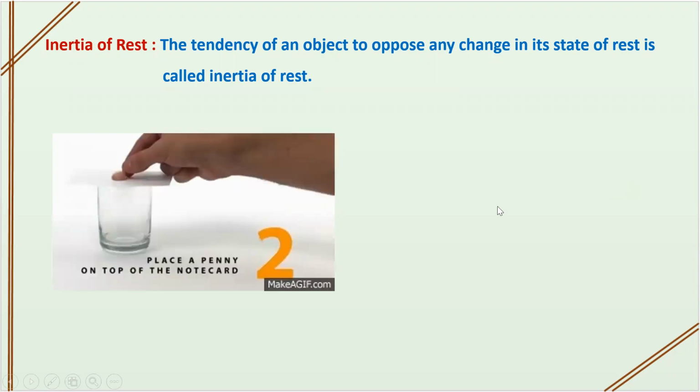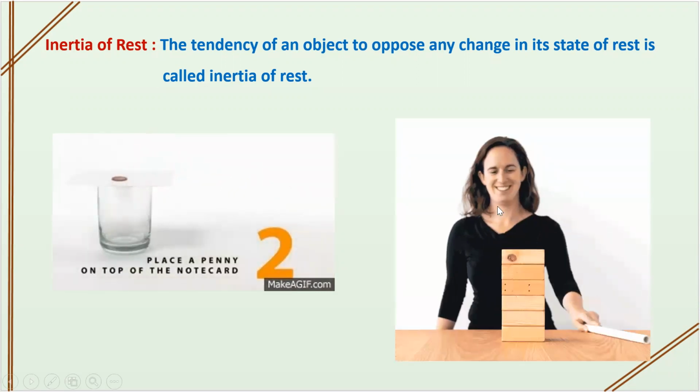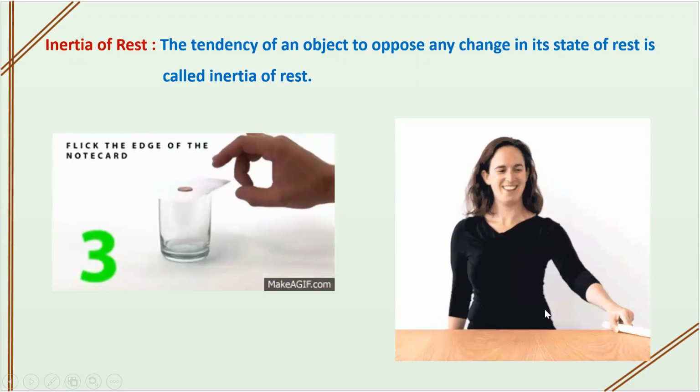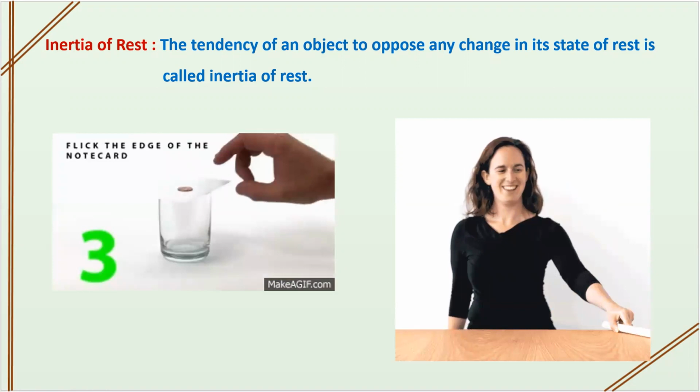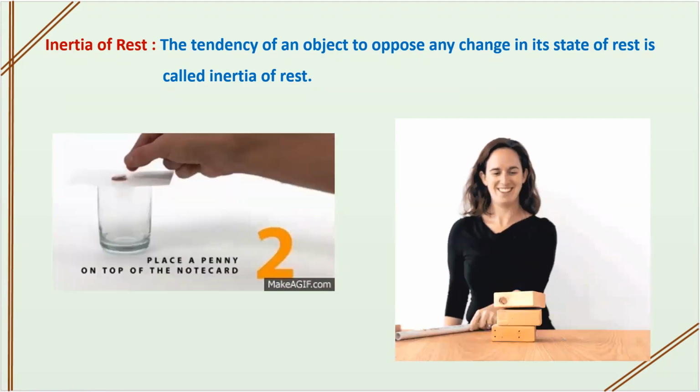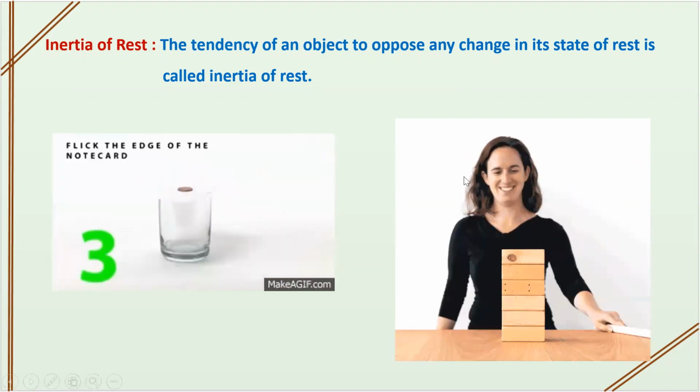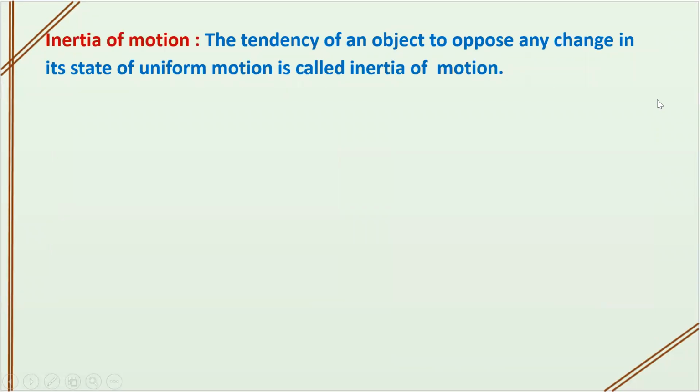Look at this, another activity. Here, the bricks are in the rest position. The base of the brick started to move, and then the first brick started to come towards the ground. So these are examples of inertia of rest. Next is inertia of motion. The tendency of an object to oppose any change in its state of uniform motion is called inertia of motion.